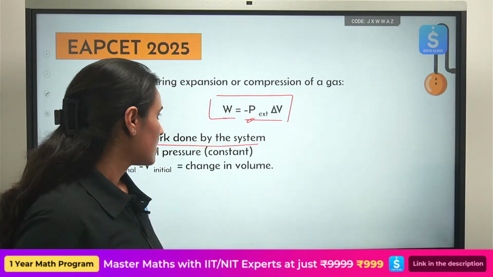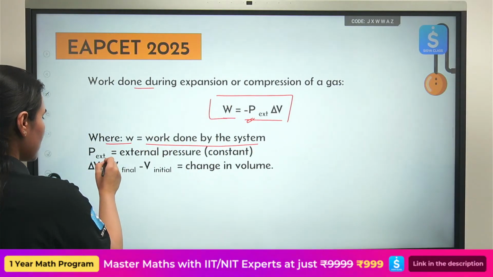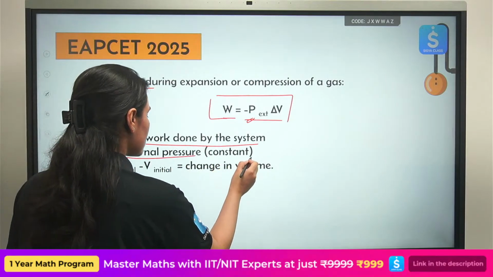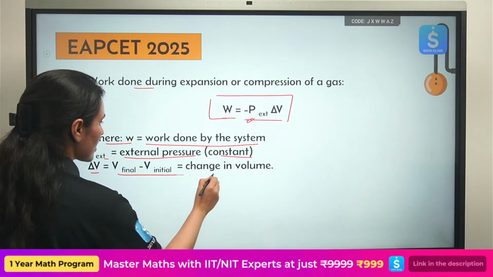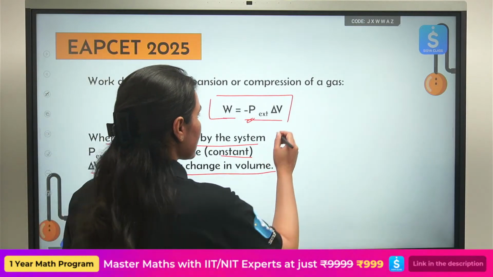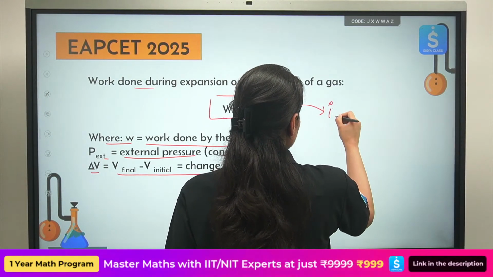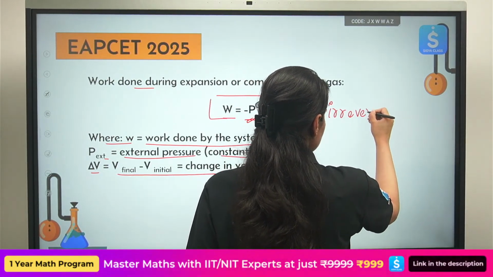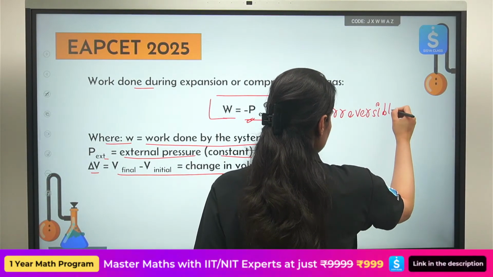Okay. So this is my general formula. This is external pressure, which is constant. This is change in volume. So this is how we calculate the work done in case of an irreversible process. What kind of process, everyone? Irreversible process.